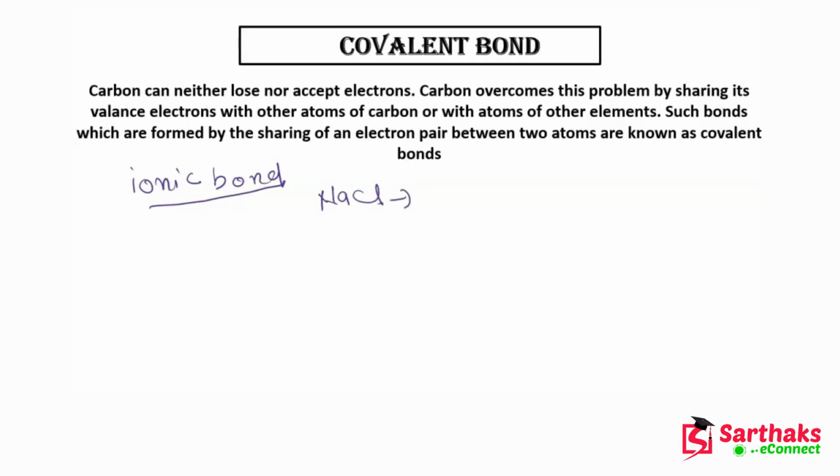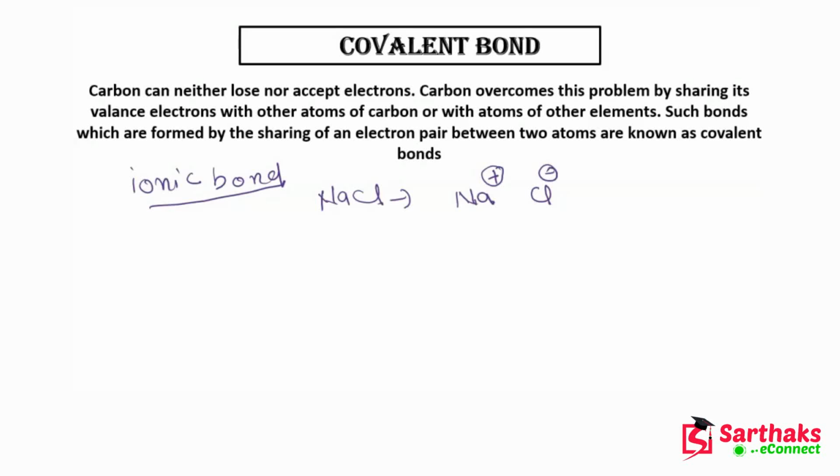Here, Na is giving an electron and becoming Na plus, and chlorine is accepting an electron and becoming chlorine minus. So there is a transfer of electron, and that's why this forms a cation and this forms an anion, and due to the strong force of attraction this compound is formed.